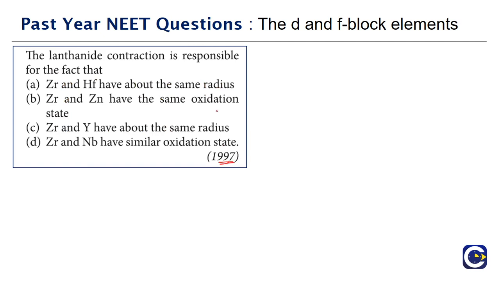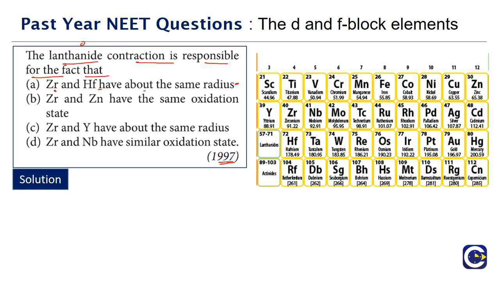Next we have a question that has come in 1997. The lanthanoid contraction is responsible for the fact. So this is a very standard question. If you look at the options, we have to go through all the options. What is the first option saying? Zirconium and hafnium have about the same radius. If you look at where zirconium is, it comes after yttrium. Then hafnium is below, so hafnium will come just after the lanthanoids.